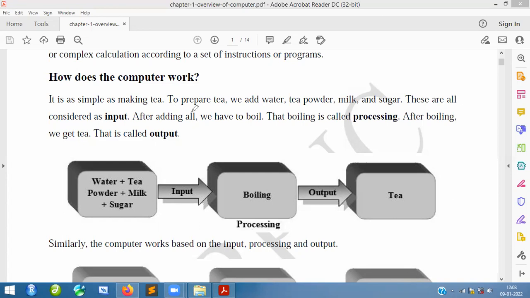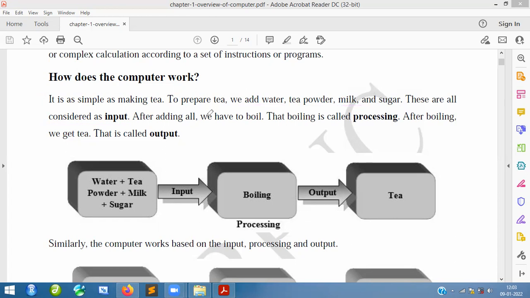So very tasty tea we can prepare like that. These are all considered as input. So whatever things you can see here, to prepare a tea, what are the things we require? We need water, we need tea powder, milk as well as sugar. Again, we have to boil it.